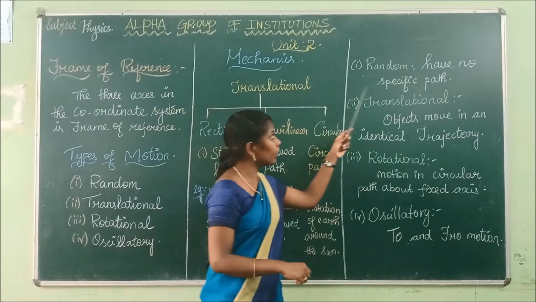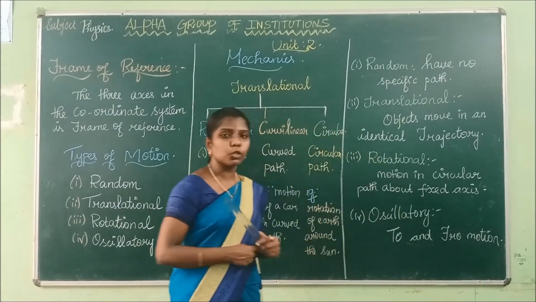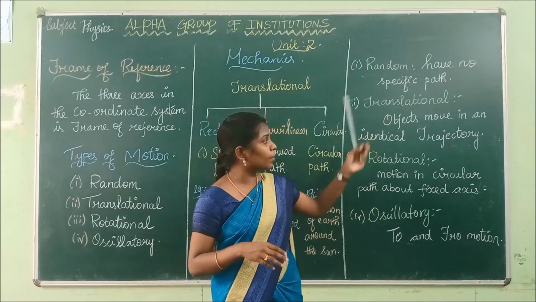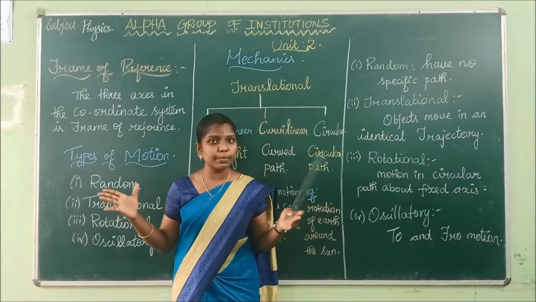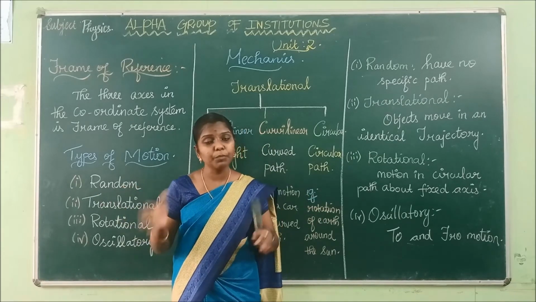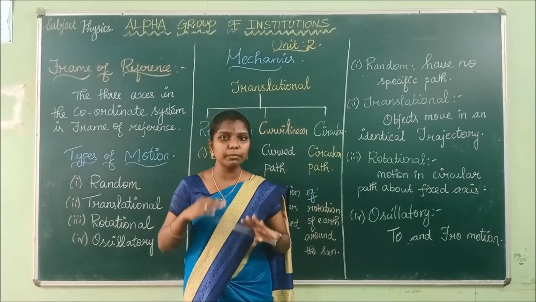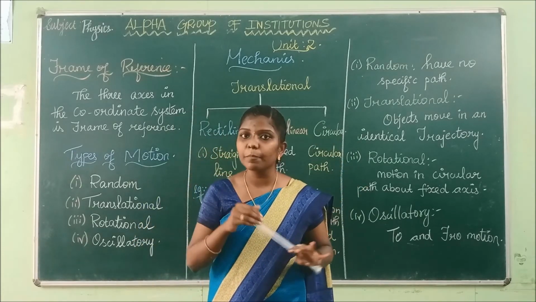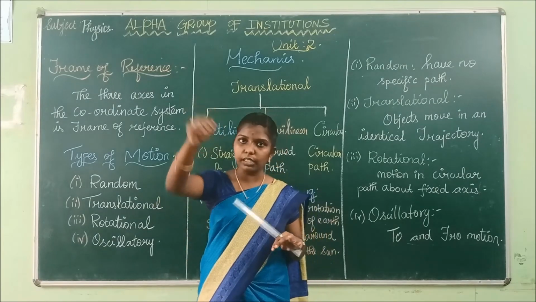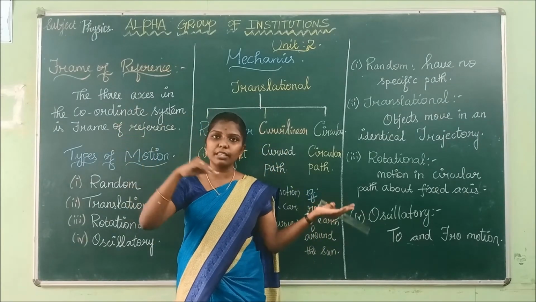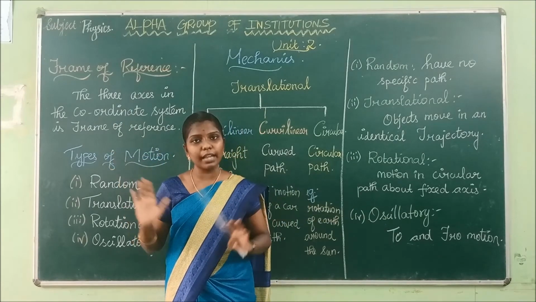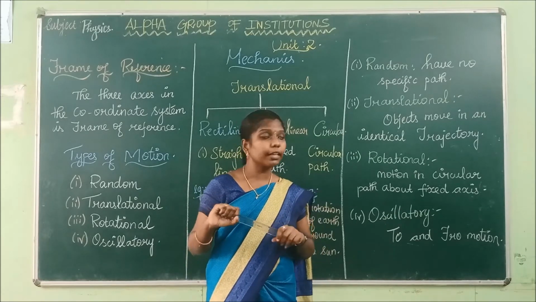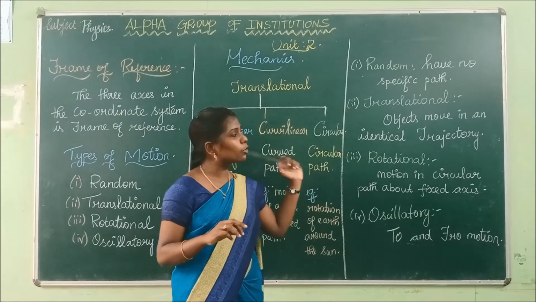Next is random motion. What is meant by random motion? What is random? They will not have a regular pattern. There will not be a specific path or a specific pattern. Those motions are called random motions. An example is the motion of a butterfly. Have you ever seen a butterfly flying? How does it fly? Will it fly in a straight line? No, it will go here, it will fly there. So its motion is random. So motion of a butterfly is an example for random motion. Is it clear? Yes.